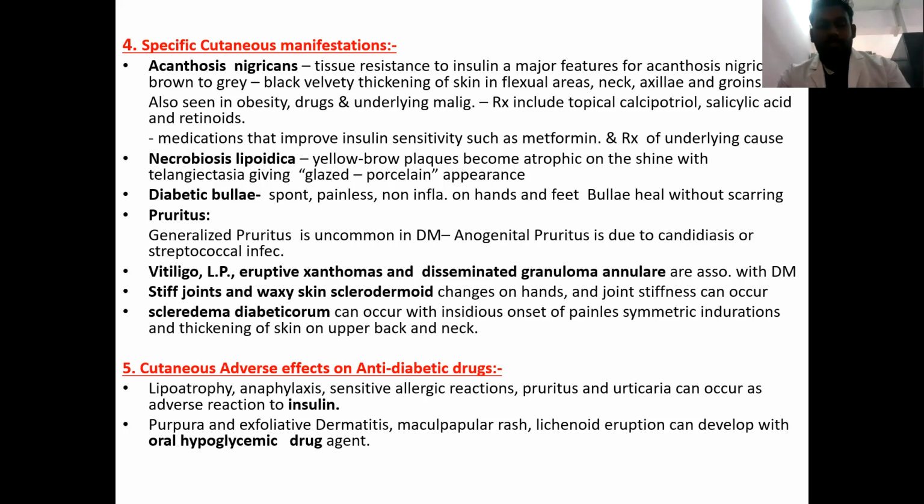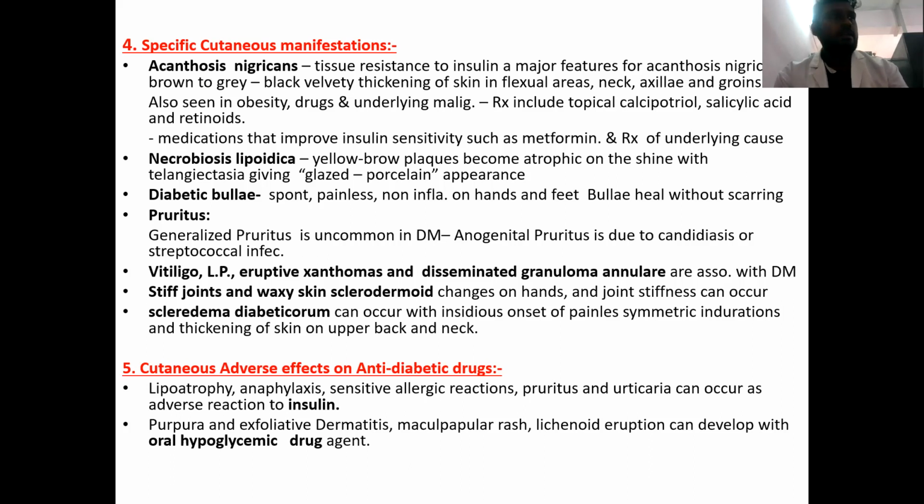Generalized pruritus is also a manifestation in diabetes, but more common than generalized pruritus in diabetes will be anogenital pruritus. That will be either due to candidiasis or sometimes even due to streptococcal infection.